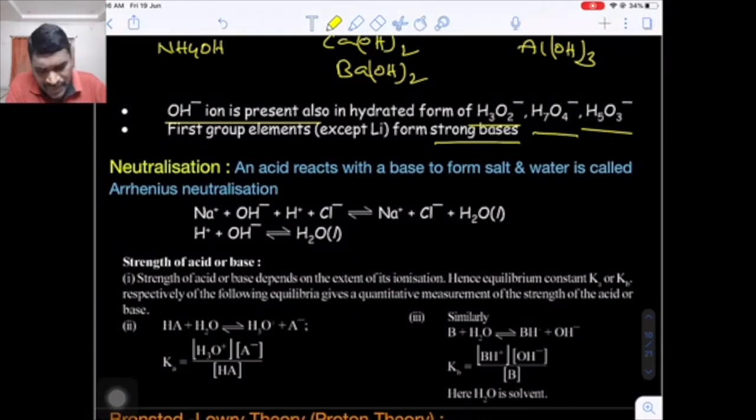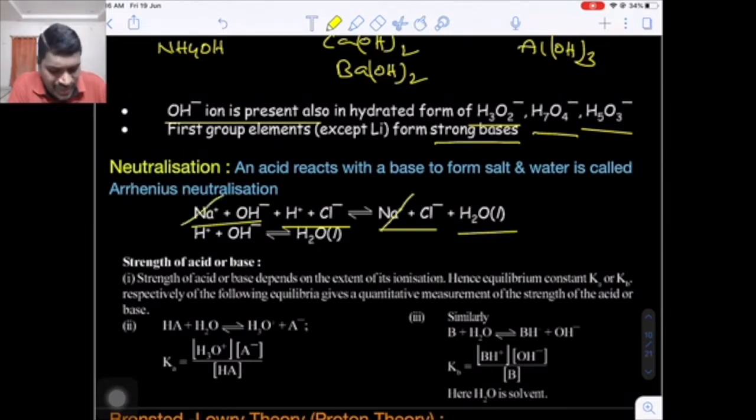Okay. Now, what is the definition of neutralization according to Arrhenius? When an acid combines with a base to form salt and water, it is called neutralization. Let's suppose we are taking one base, NaOH, and one acid, HCl. NaOH dissociates as Na plus and OH minus, HCl dissociates as H plus and Cl minus in water. Then they mutually combine to form a salt, NaCl, and water.